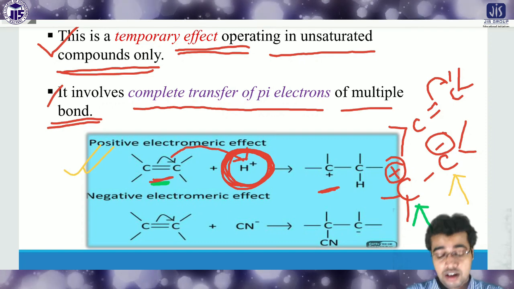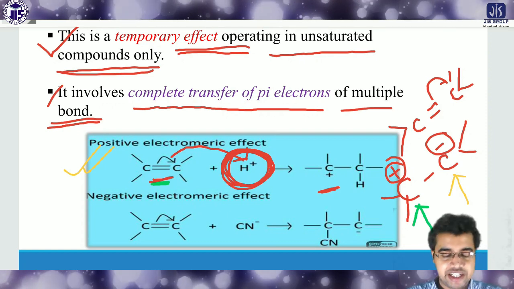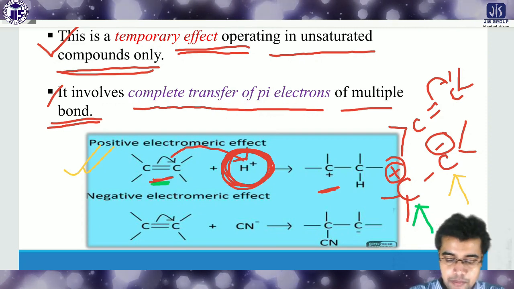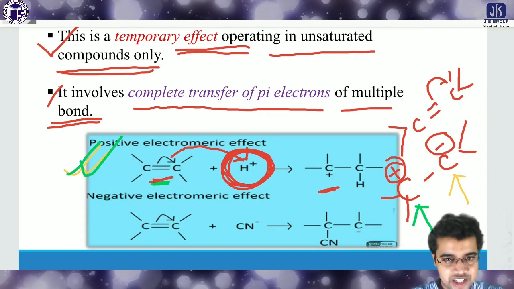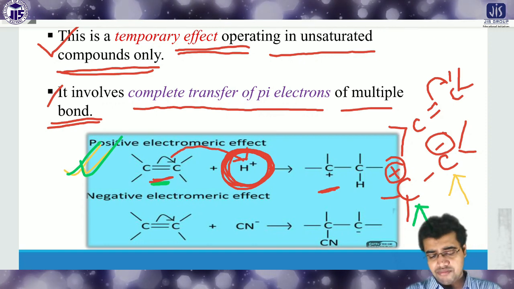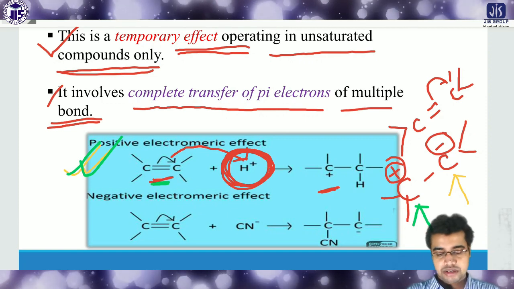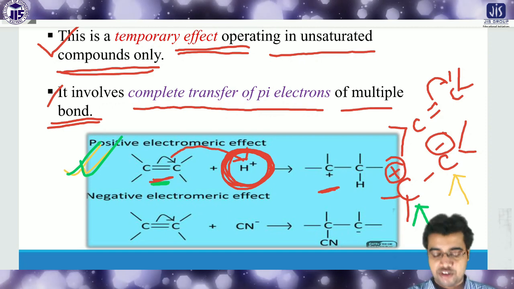So if the cation forms a bond with the negative ion or negative charge, then it is called the positive electromagnetic effect. So positive means positive charge. If a positive charge forms a bond with the anion, that means the negative charge, then it is called the positive electromagnetic effect.